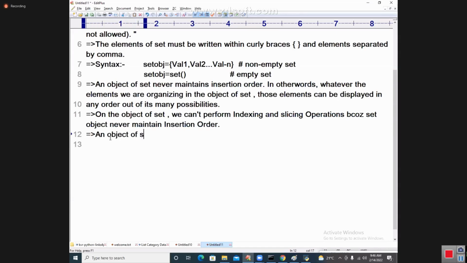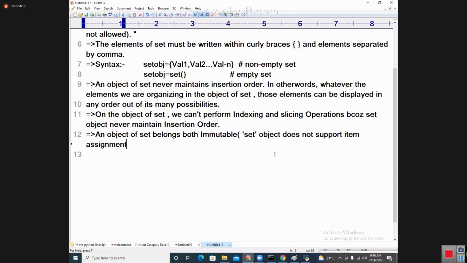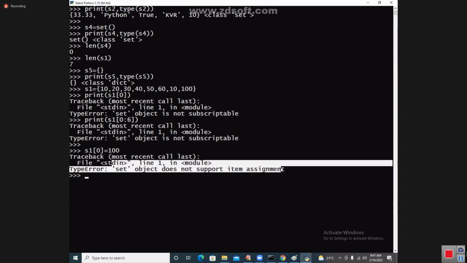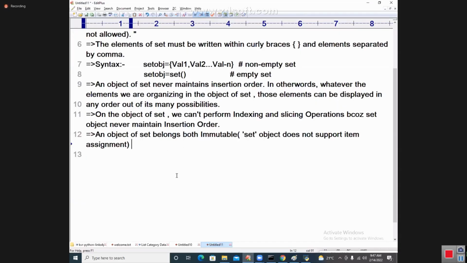An object of set belongs to both immutable and mutable. In the case of item assignment, I will put it in the bracket. See, item assignment, you are seeing the answer here: set object does not support item assignment. Immutability means it never allows us to do the change in this case. Okay, students.